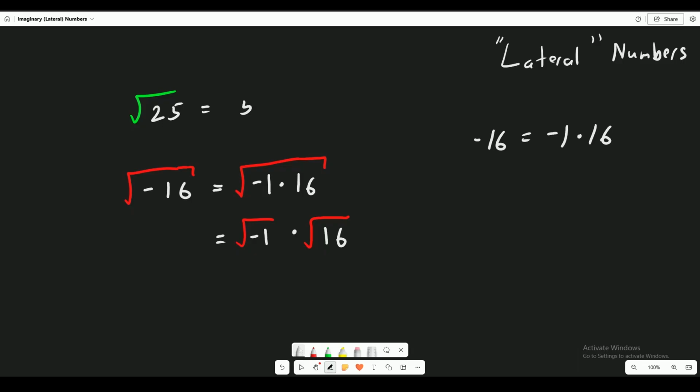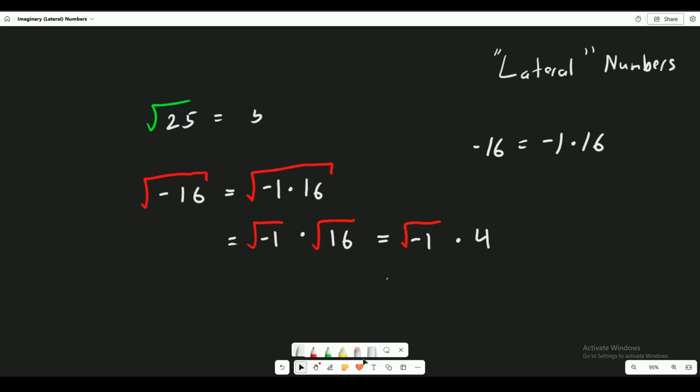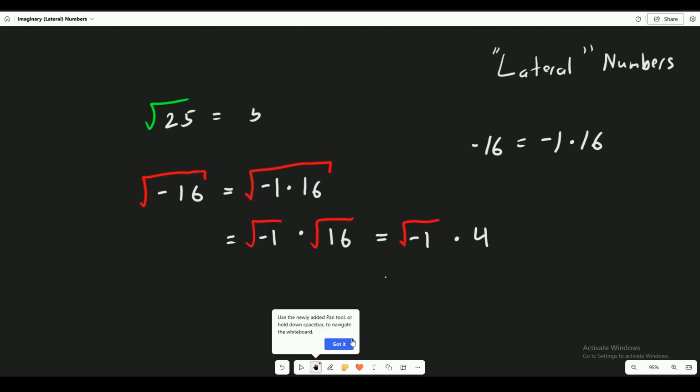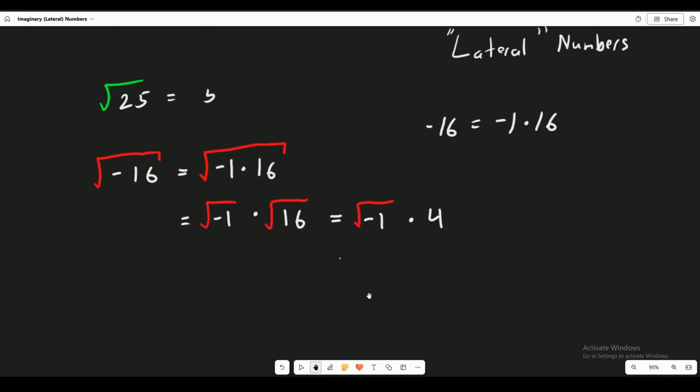Now we know what the square root of 16 is. What number times itself gives us 16? Well, that's just 4. So here we're left with the square root of negative 1 times 4. And that's the number. Well, you can do that with any negative. Any negative whatsoever, you can do that. Okay? So let's rewrite this. Usually when we have a radical and a number, we want the number in front. So our new number is going to be 4 times the square root of negative 1.